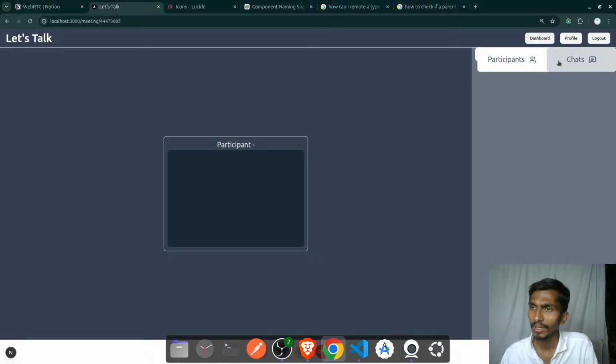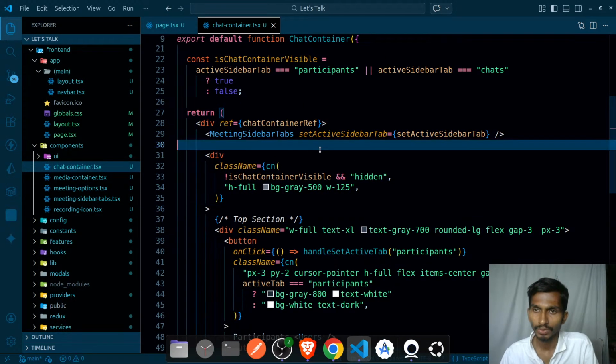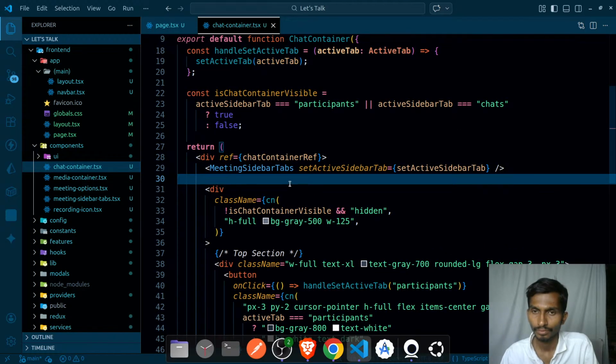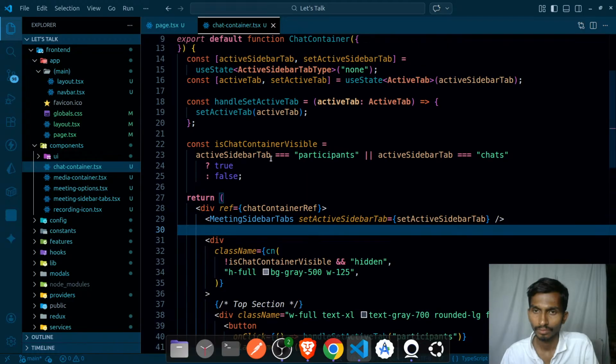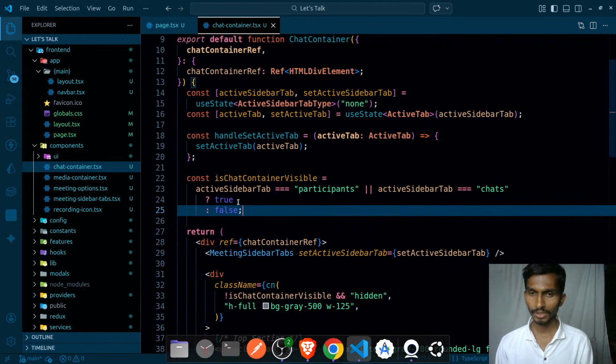And at that time I have to remove this particular section. So removing this particular section, in the meeting sidebar tabs, just a minute, let me keep it simple.